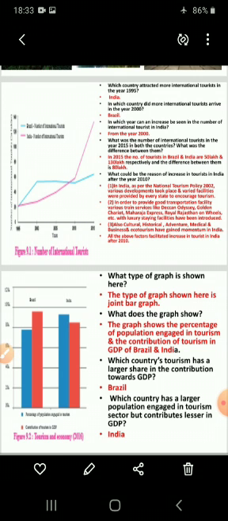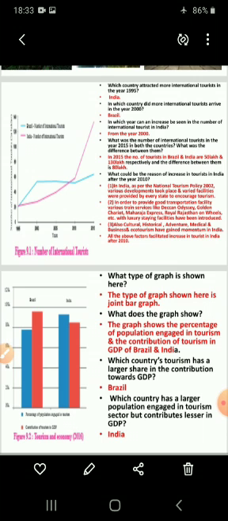So here we can see that the trend is increasing year by year. Understood? With the development of tourist places, with the initiative of government, we can see that it is increasing year by year. Now next question is, what could be the reason for the increase in tourists in India after the year 2010?